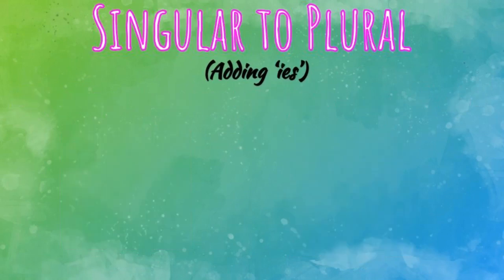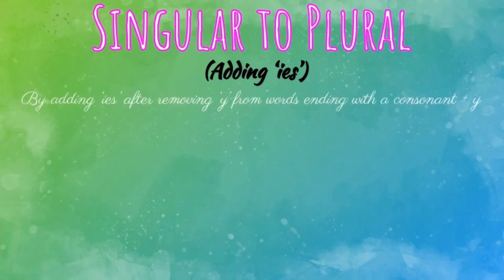Students, already we have seen the first rule. Now we are going to see the second rule. What is the second rule? If a noun ends with any consonant followed by the letter y, we have to add ies.